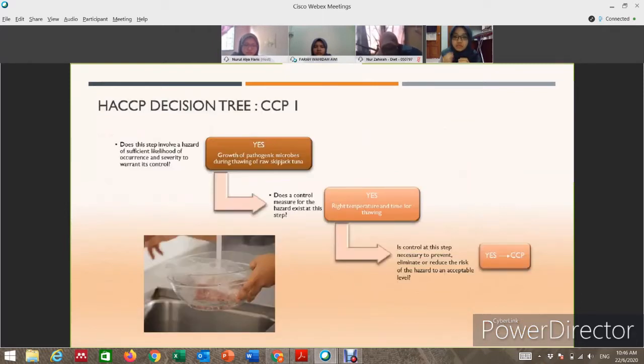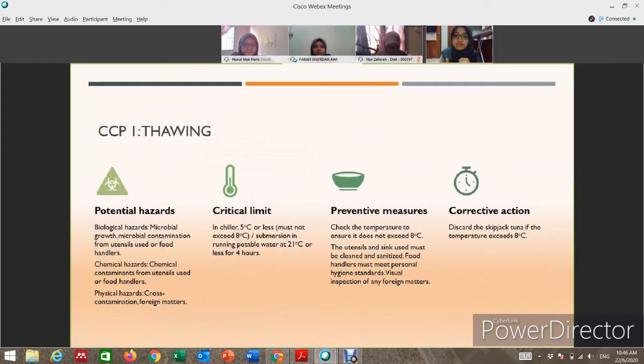For thawing, the hazard involved here is growth of pathogenic microbes during thawing of raw skipjack tuna. The control measure here is the right temperature and time for thawing. The critical limit: if we thaw the raw skipjack tuna in a chiller, the temperature must be 5 degrees Celsius or less, and must not exceed 8 degrees Celsius. Or we can submerge the skipjack tuna in running potable water at 21 degrees Celsius or less for 4 hours. If the temperature exceeds 8 degrees Celsius, we must discard the skipjack tuna.